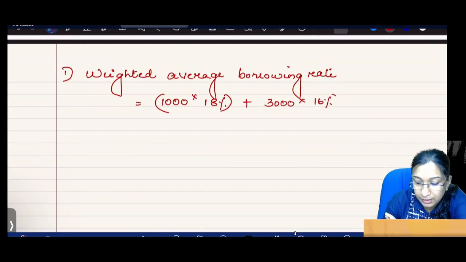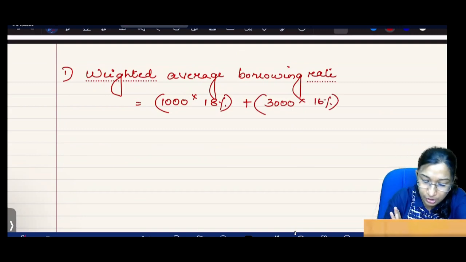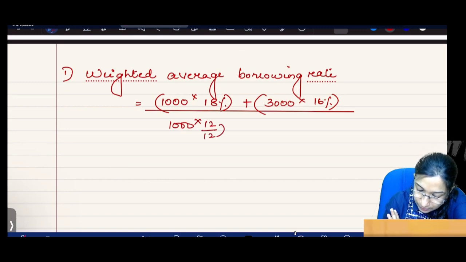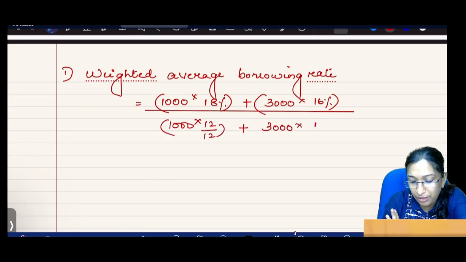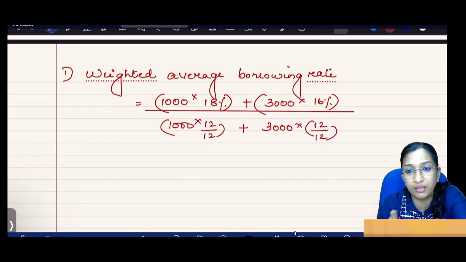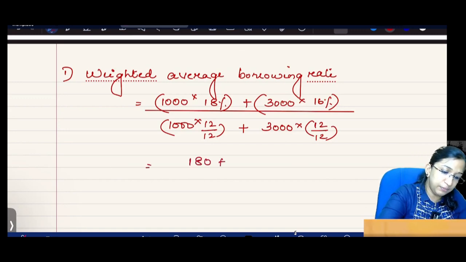This loan is outstanding for the full year, so we calculate full year interest, divided by 1000 into 12 by 12 and 3000 into 12 by 12. You could have taken the total of 1000 and 3000, 4000. Instead we did this calculation. So here it is 180 plus 3000 into 16%.